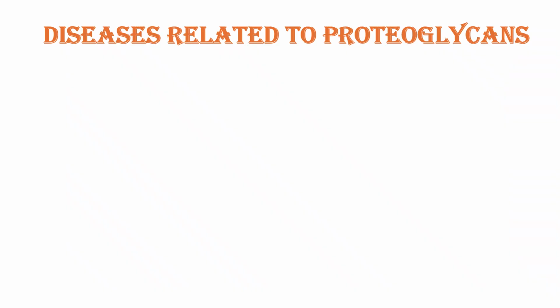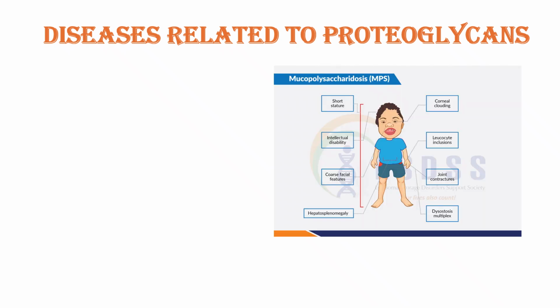Diseases related to proteoglycans. The group of diseases are called mucopolysaccharidosis. They are a group of lysosomal storage disorders where there is intralysosomal accumulation of mucopolysaccharides. Thus, mucopolysaccharides are excreted in urine in abnormal amounts.